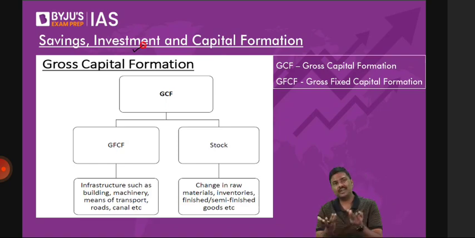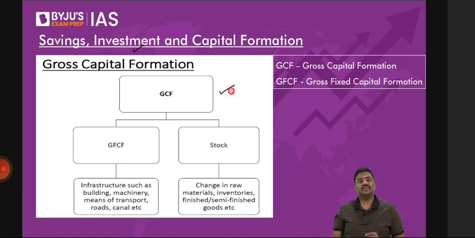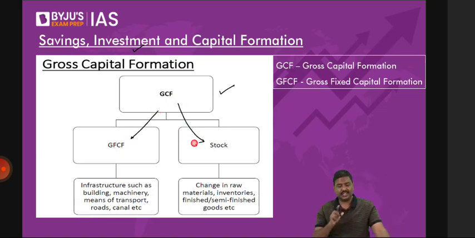Gross capital formation is divided into 2 parts. Remember this. Gross capital formation is divided into 2 parts. Follow this carefully. Most of you get stuck because you are not focusing on the discussion. One component is called GFCF, gross fixed capital formation. The second one is called stock. Now, what is the basic idea? How do you differentiate? Follow this carefully.